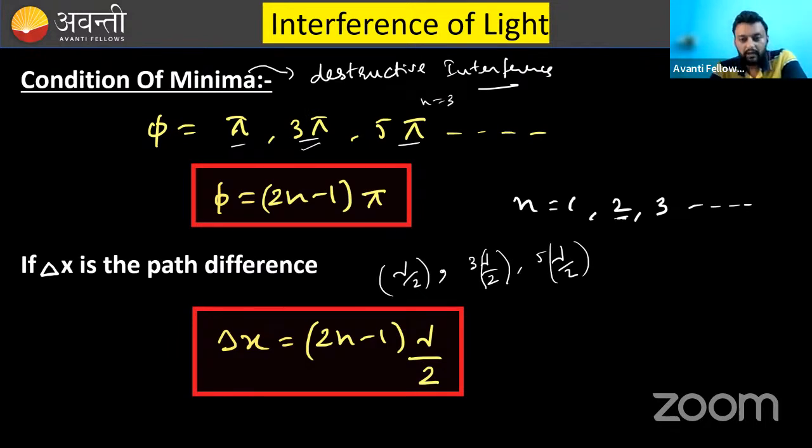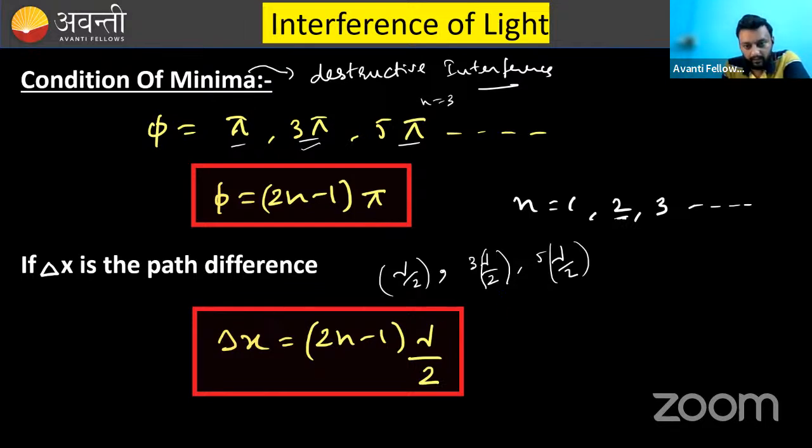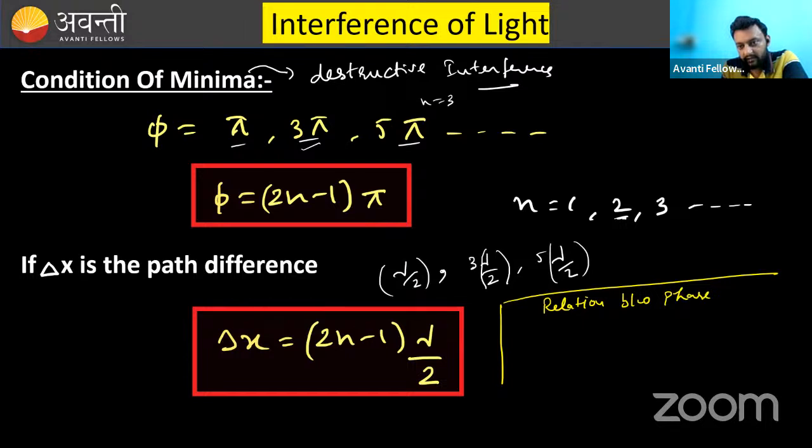Moving further. Now, one more relation that you should remember: the relation between phase difference and path difference.